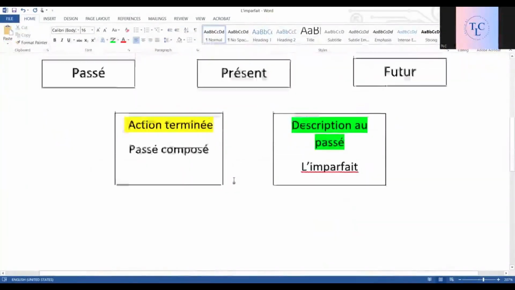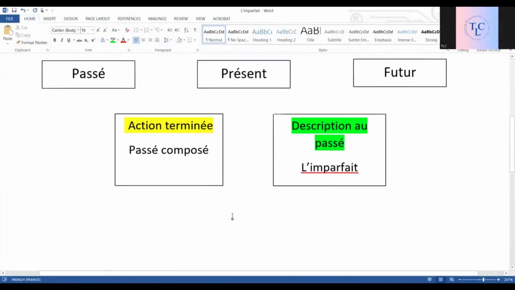For now, we'll just learn c'était and il y avait, the two common expressions used for description. The other verbs, the conjugation in imparfait, all that you learn in another video in the next level. For now, this is what you should know.